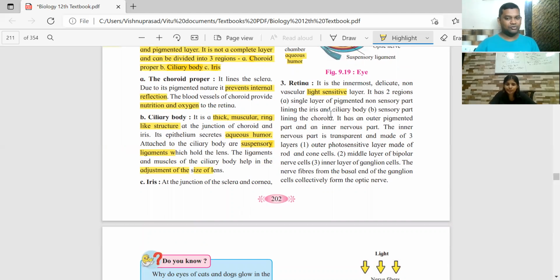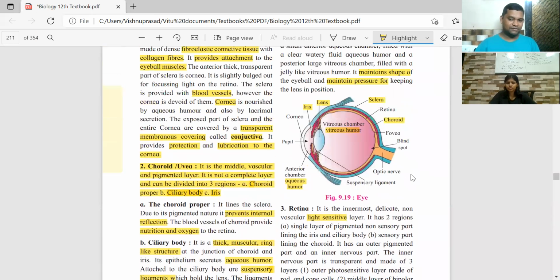And in the sensory part also, it has got a pigmented part which is outer and an inner one which is a nervous part. That means it is supplied with nerves. You can see the optic nerve.